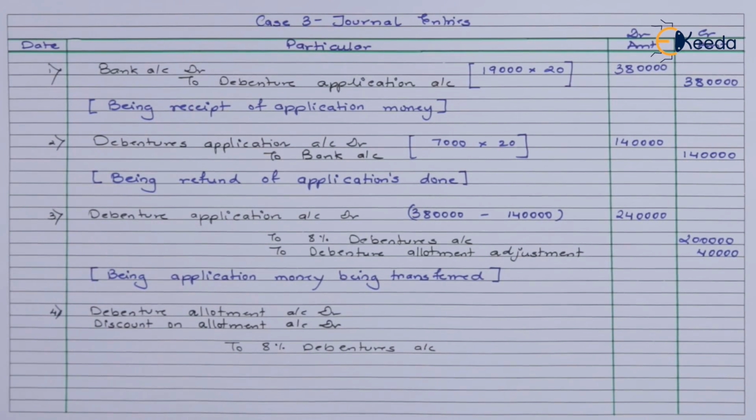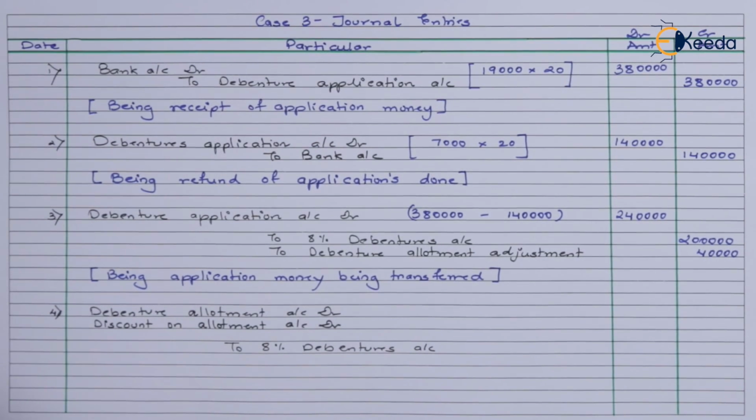So now this 8% debentures account, the entry that has been mentioned here is debenture allotment account debit, or discount on allotment debit to 8% debentures, which has been mentioned.